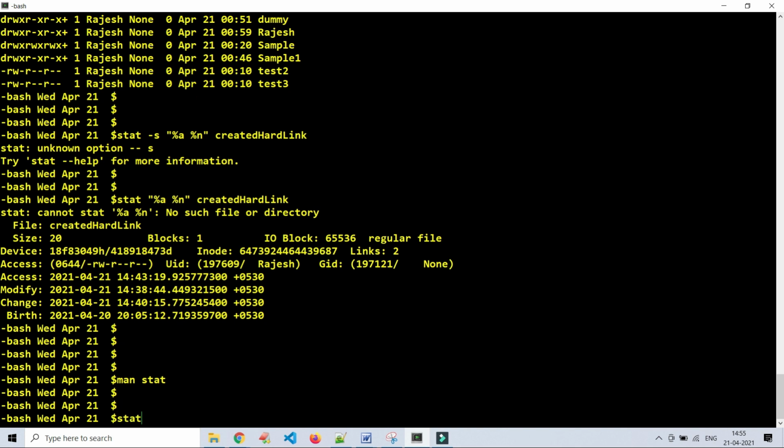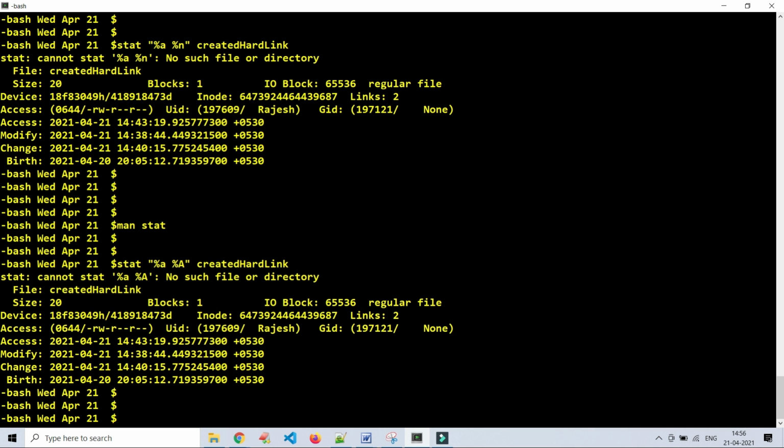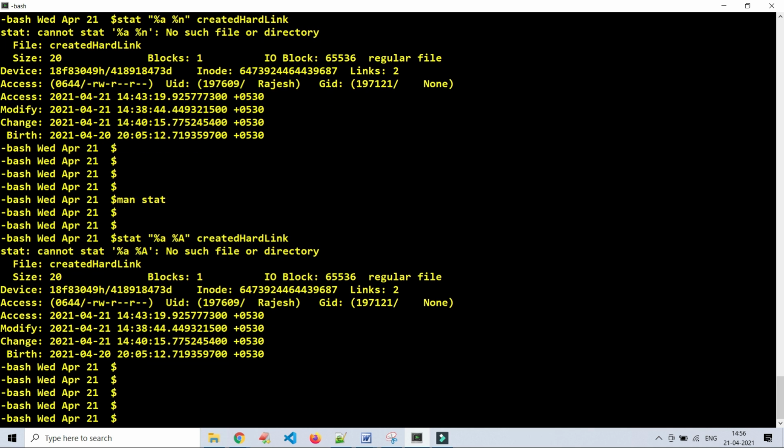Okay, stat percentage a, now we want percentage capital A, right? Percentage capital A. Now what it is showing, the octal representation it has to show actually.